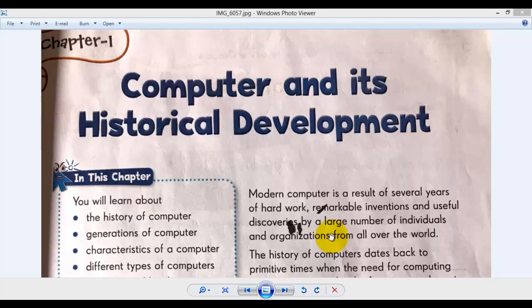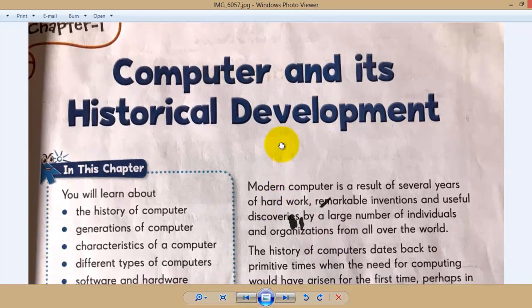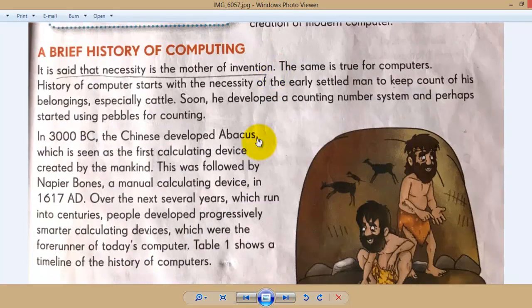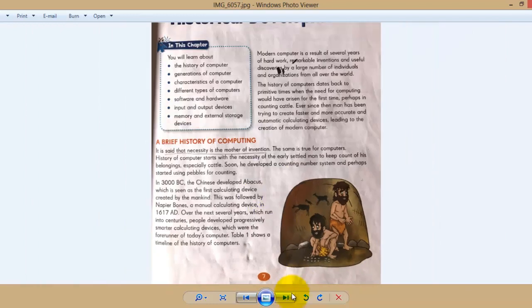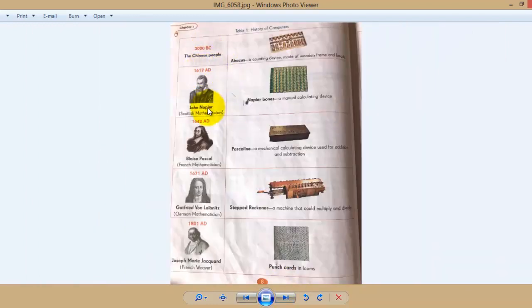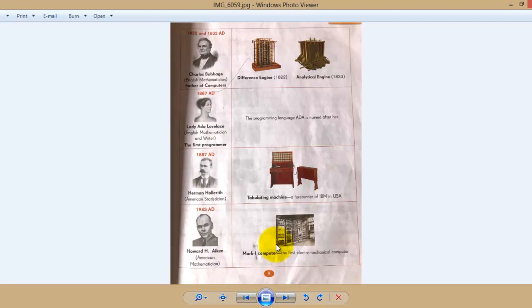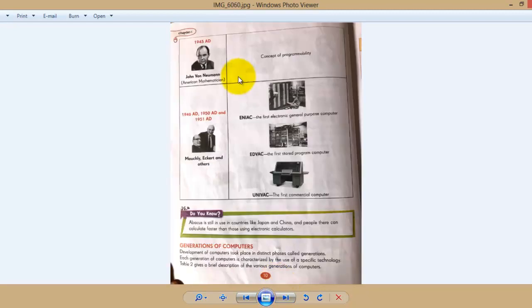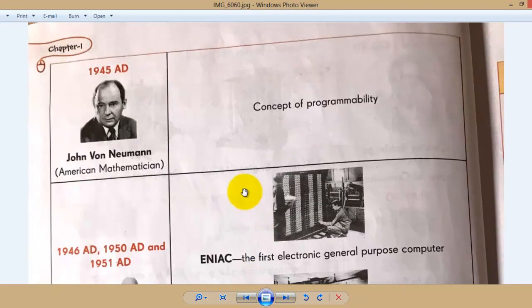In the previous class, we already learned about the history of computers, a brief history about the abacus, Chinese people, the abacus, Napier's Bones, Pascaline, Punch card, and Charles Babbage, who invented new devices, the Difference Engine and the Analytical Engine. After that, let's continue with this one.